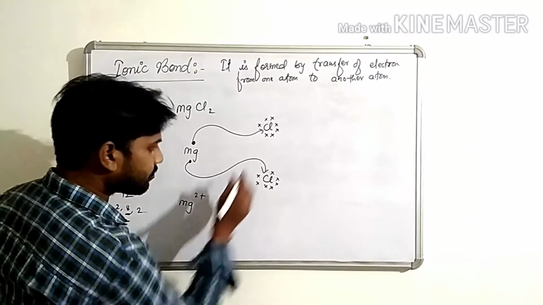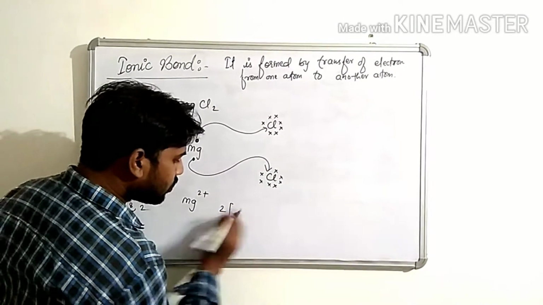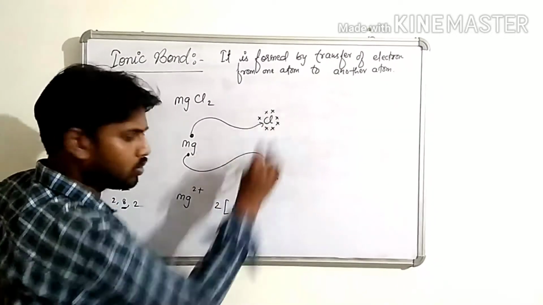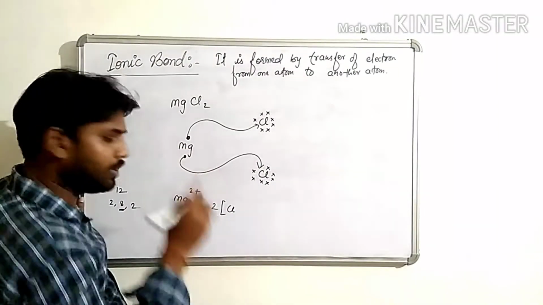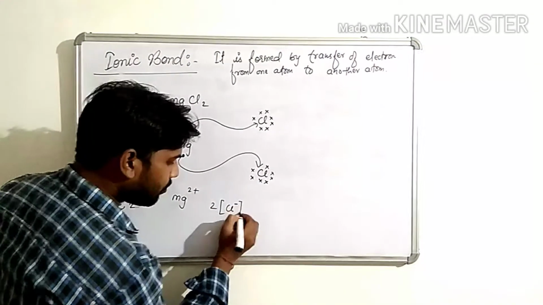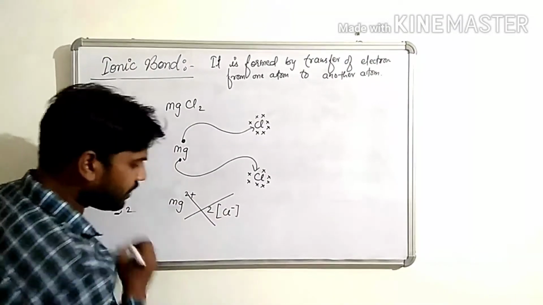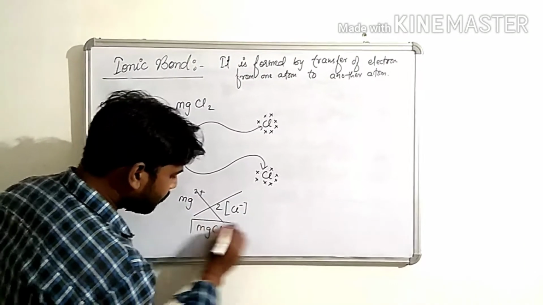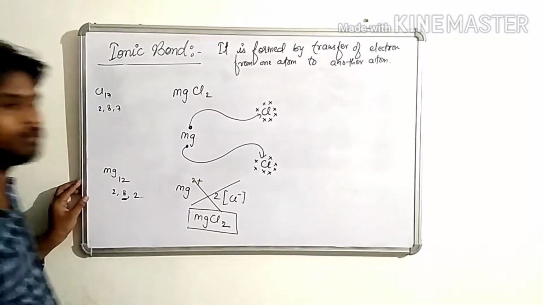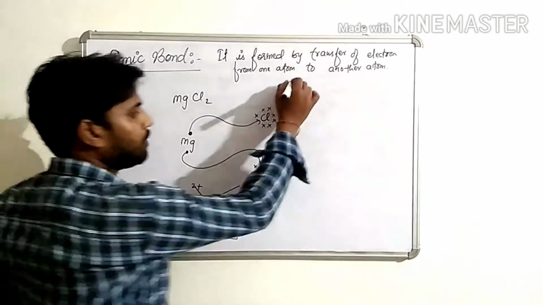Now 2 means for 2 chlorine. Both chlorines accept 1 electron and form minus. Now when we combine, it gives magnesium chloride. Okay children, third example.